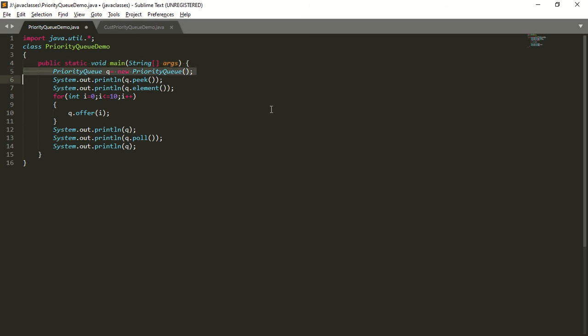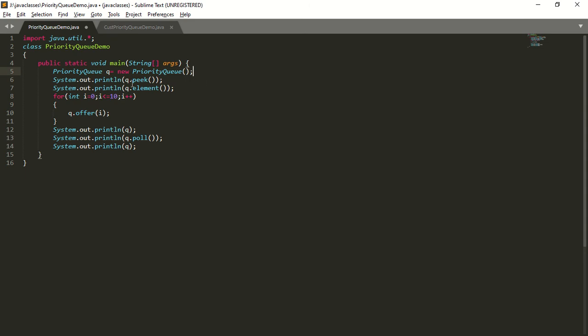PriorityQueue q = new PriorityQueue(). So what is this constructor going to create? This constructor is going to create an empty priority queue where the default initial capacity is 11 and all the objects are inserted based on default natural sorting order. Now what is the content of this queue? The queue is empty because I have not inserted any objects.